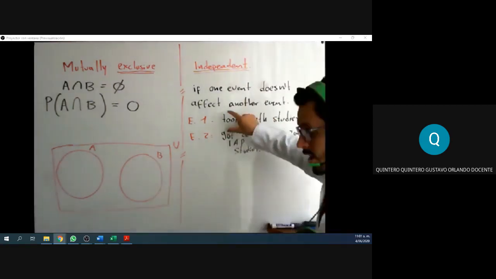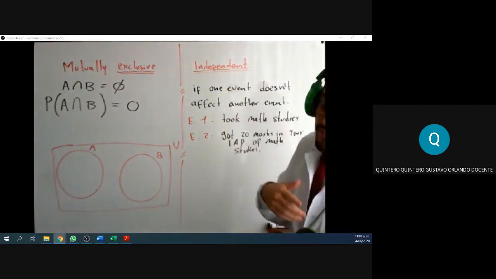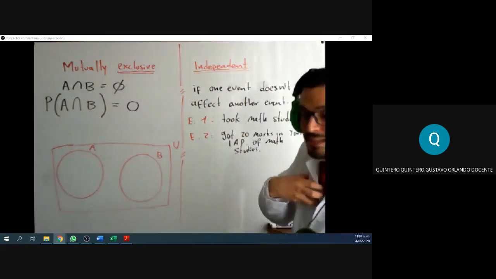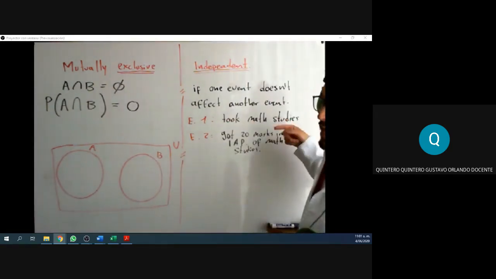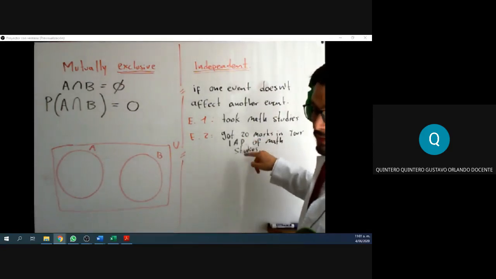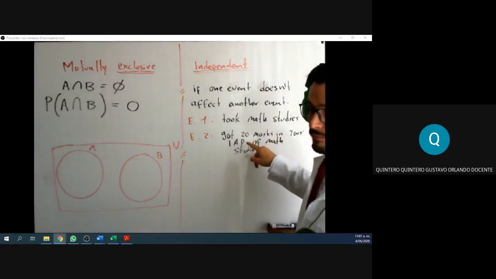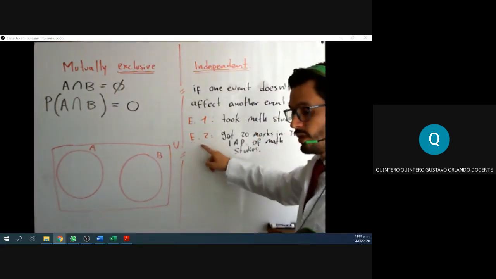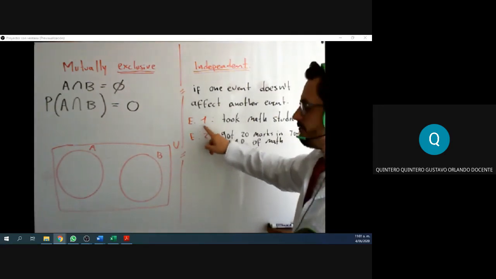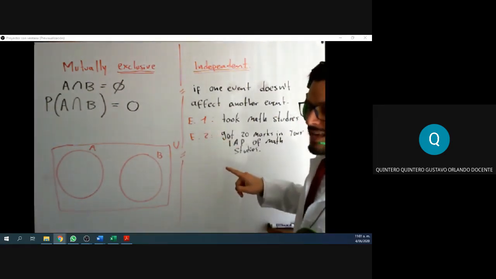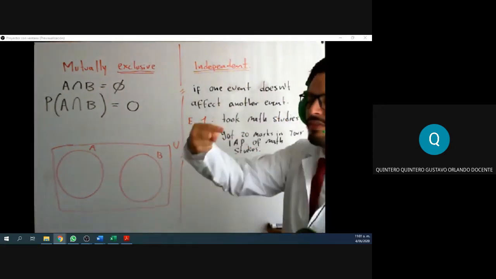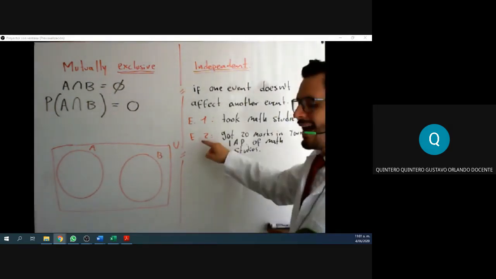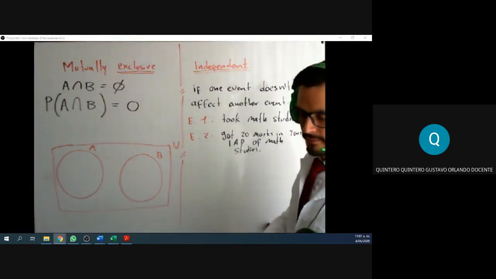Because if I do need to take math studies in order for me to get a 20 in my internal assessment project, then this event 2 is dependent from the first. If I need one event to get the other one, then that event is dependent from the other one. All right?